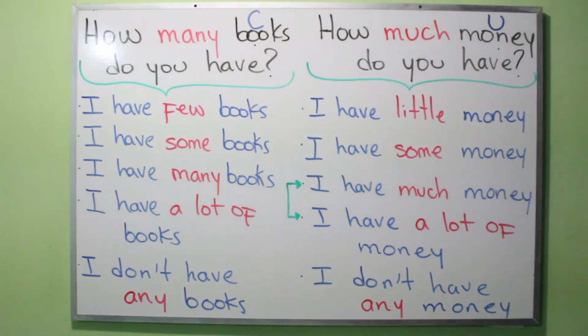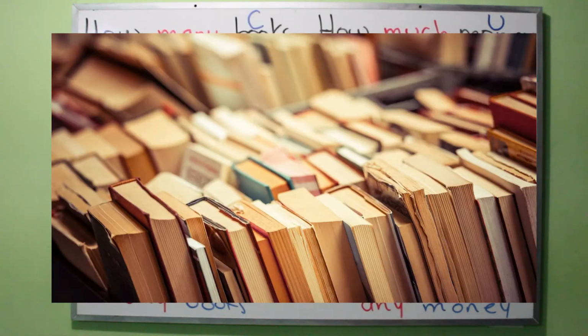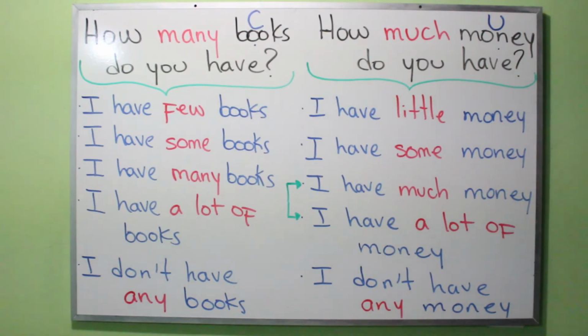Well, the possible answers are these. I have few books, pocos libros. I have some books, algunos libros. I have many books, muchos libros. I have a lot of books, un montón de libros or muchísimos libros.